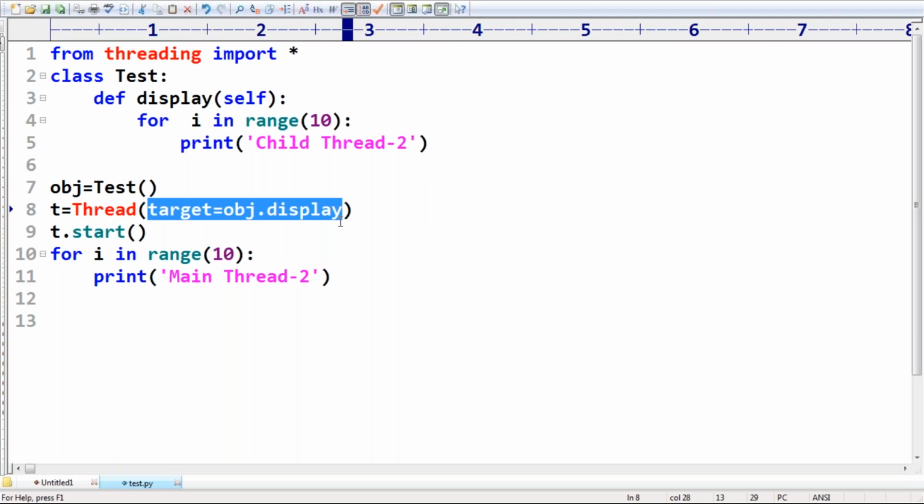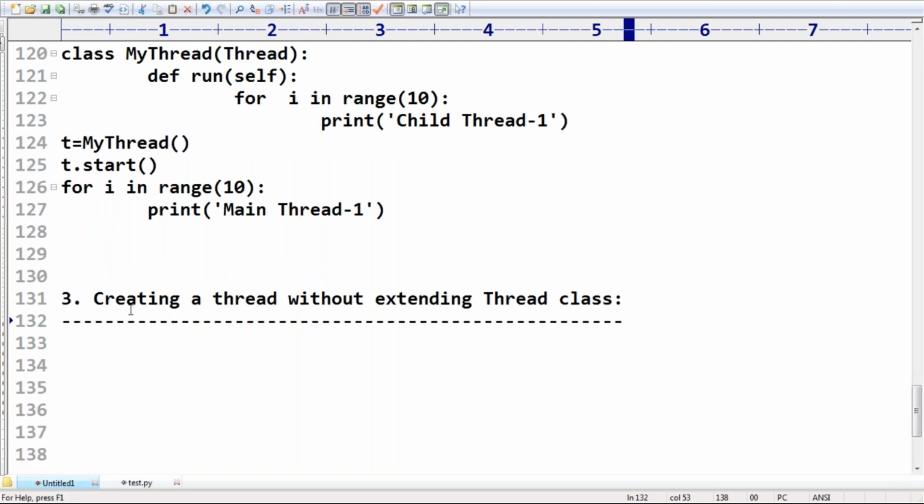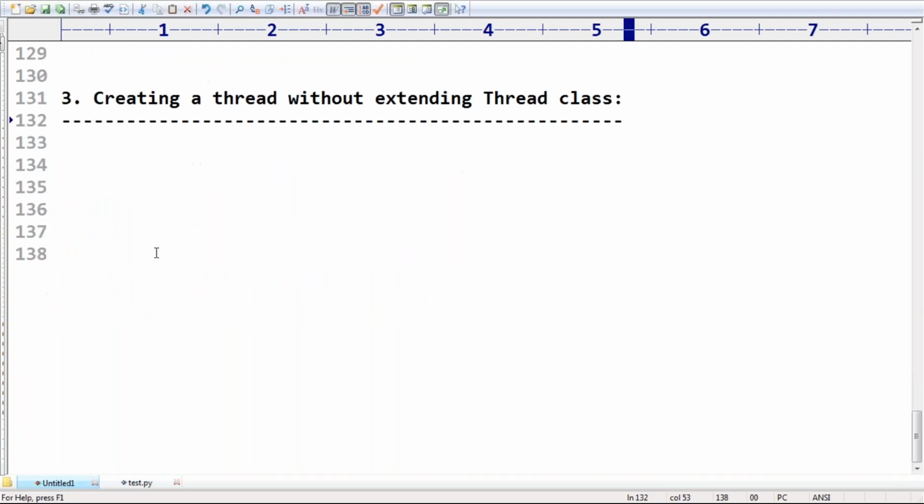Inside run, define the job, and automatically the thread is going to call the run method. If you are not passing a target, then it will call the run method automatically. But where is the run? That is the problem. That's why you should specify it explicitly.